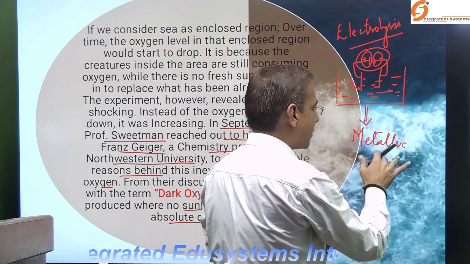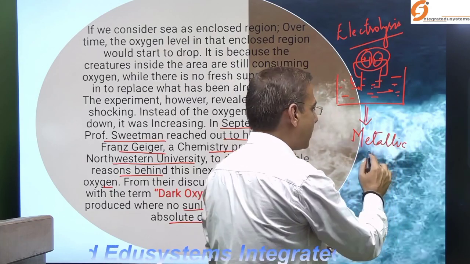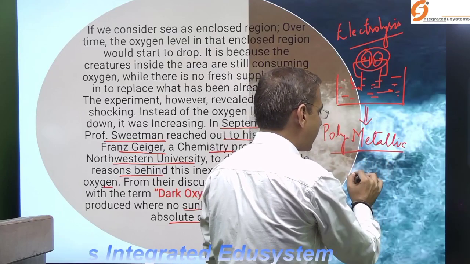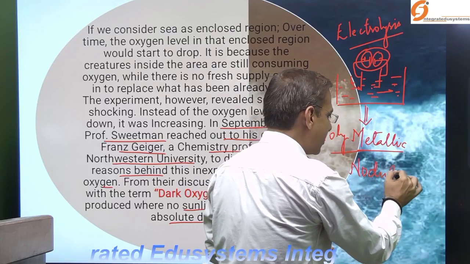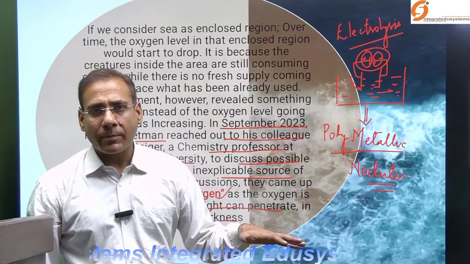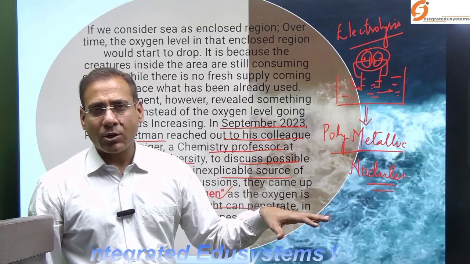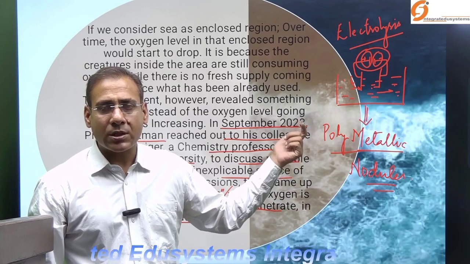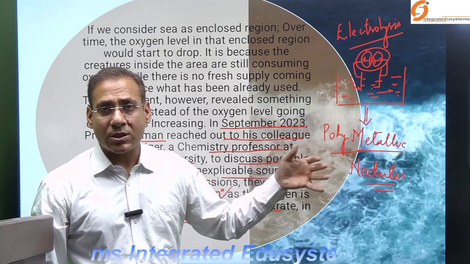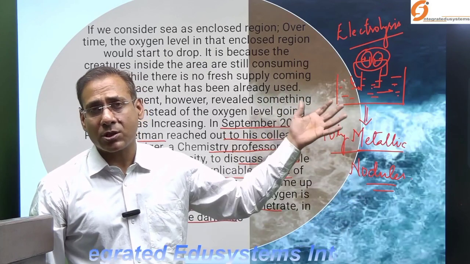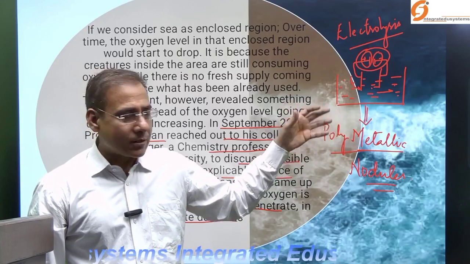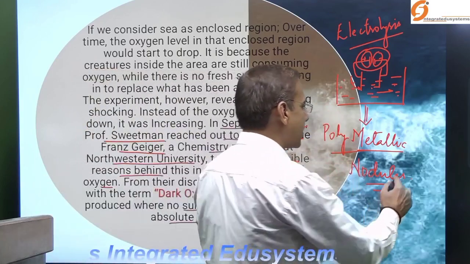According to Professor Andrew K. Sweetman, the polymetallic nodules, which are present in the deep sea, at the bottom of the ocean in the Pacific and the Indian Ocean, because he researched in the CCZ, the Clarion-Clipperton Zone of the Pacific, which is spread over a huge area of 5,000 kilometers, polymetallic nodules are present.